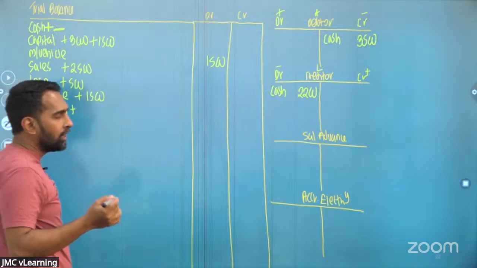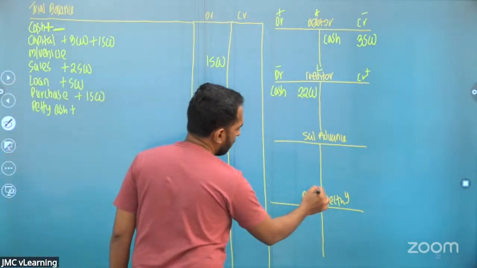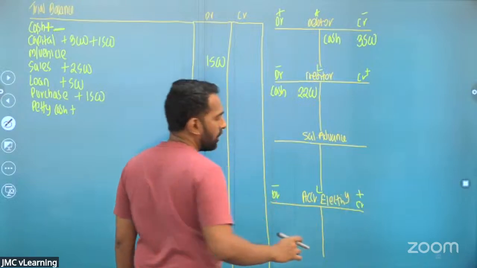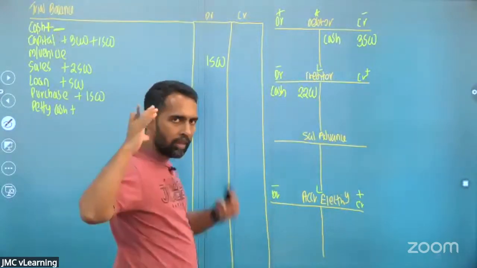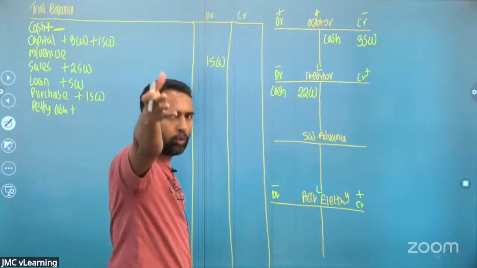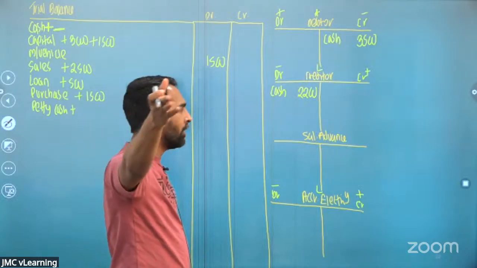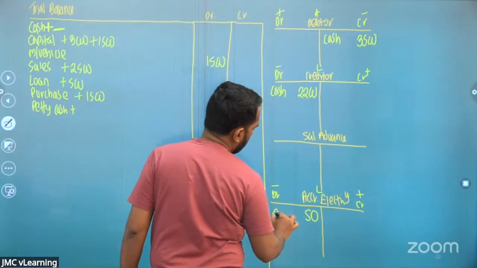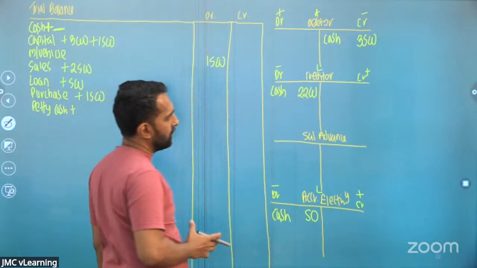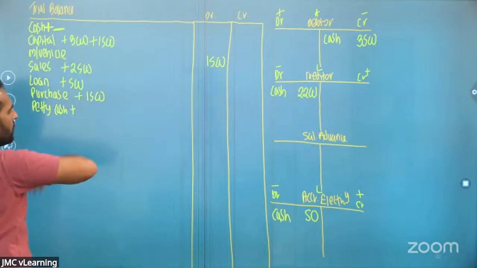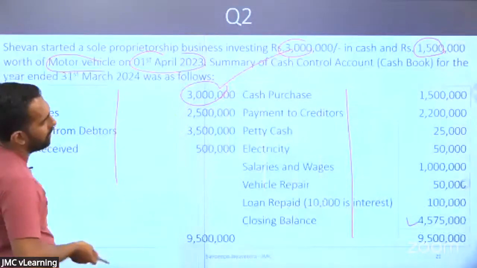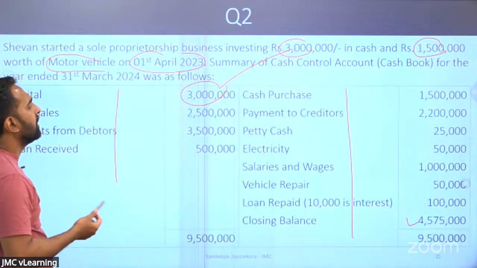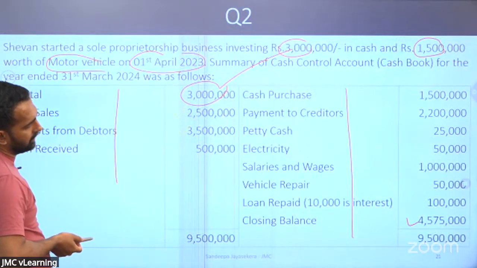And on the other side, accrued electricity, which is a liability, debit means minus, credit means plus. Let's say you are paying the electricity. Here we are assuming you are paying that accrued one. Then your accrued electricity will also come down. Credited to cash, debited to accrued, 50 rupees.